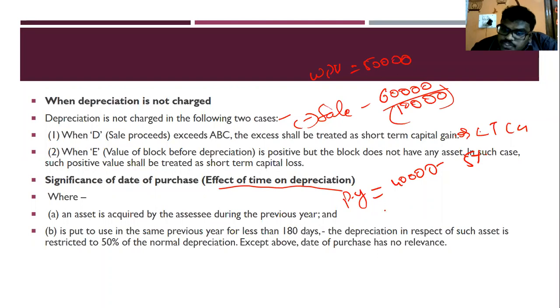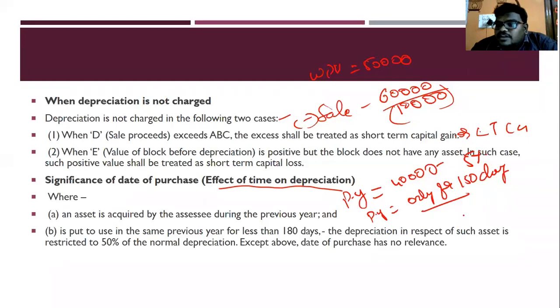But I have used it in the previous year. The asset was used only for 150 days. It was put to use only for 150 days. So if any asset is used less than 180 days, then when we are calculating depreciation, how much do we have to calculate? 40,000 into 2.5 percent, that is 50% of the normal depreciation rate. This is the normal depreciation rate. 50% of this normal depreciation rate we have to consider. So it will be some amount.